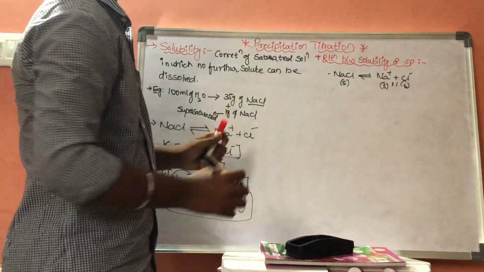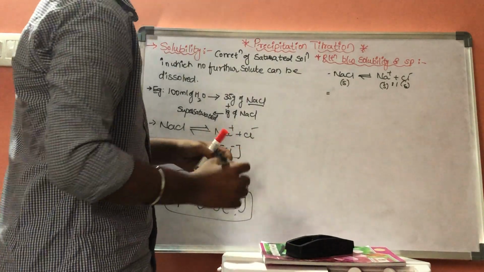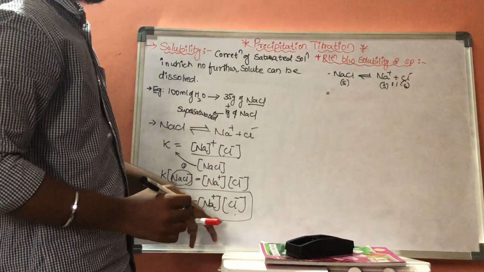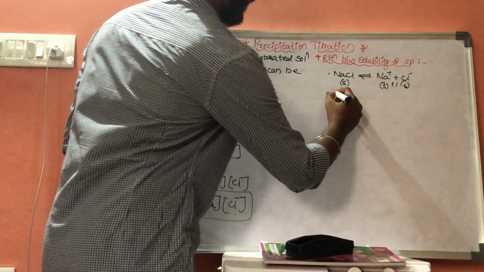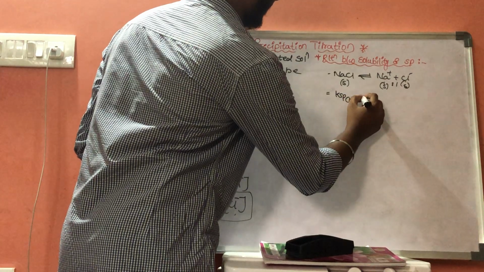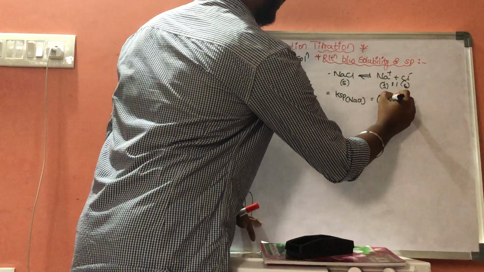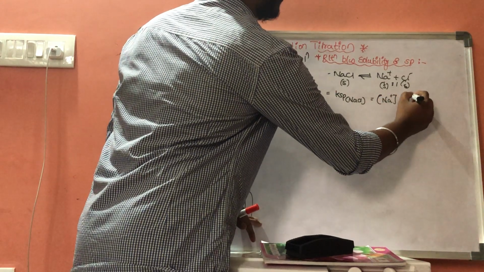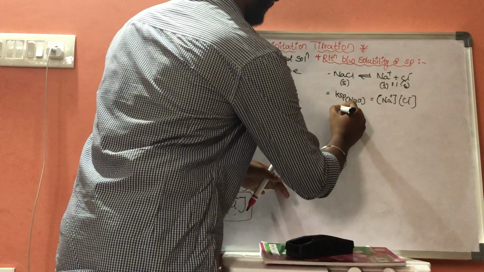This is the reaction. Now let us consider the KSP of NaCl. KSP of NaCl is equal to the concentration of Na plus and the concentration of Cl minus.